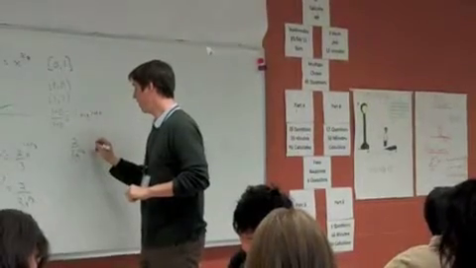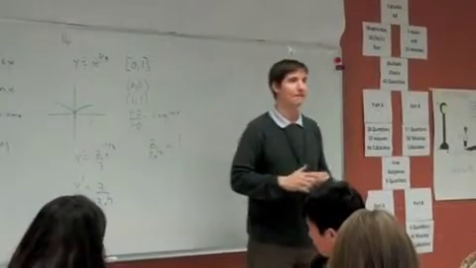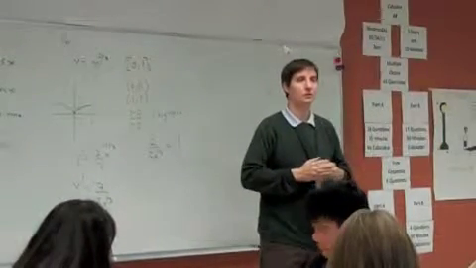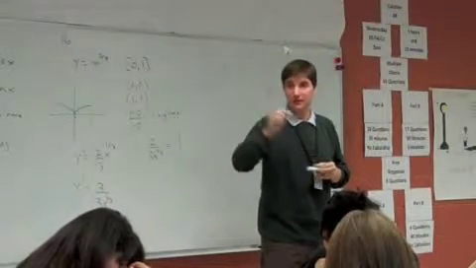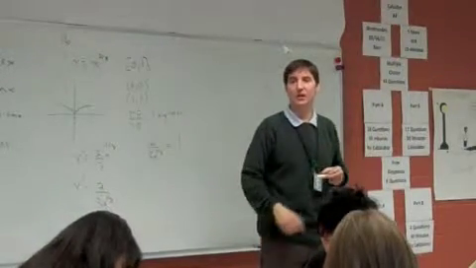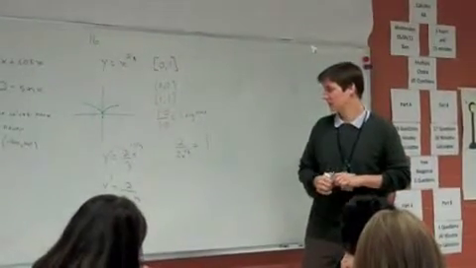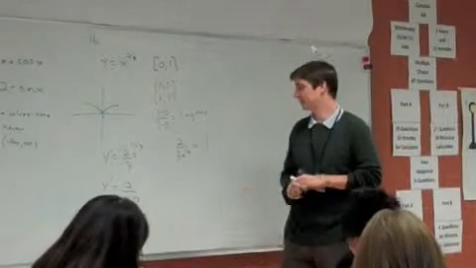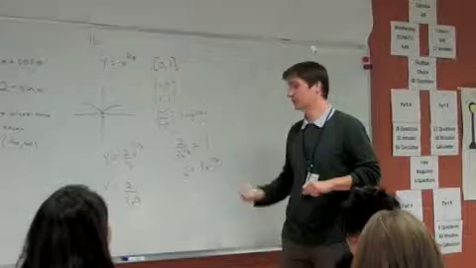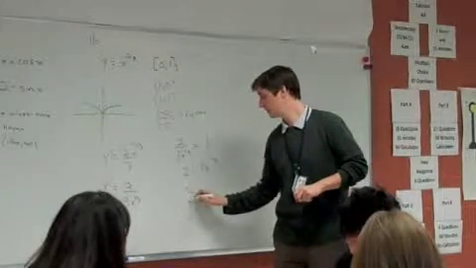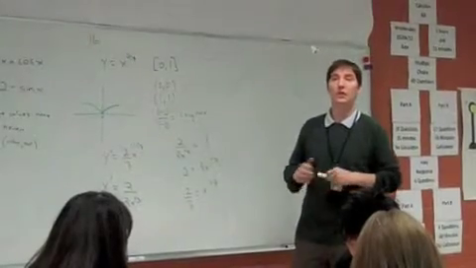2 over 3x to the 1/3 equals 1. Let's do it, Estella. Take me through it. Okay, so you multiply both sides by 3x to the 1/3, and you get what? So 2 equals 3x to the 1/3. Okay, then what do you do? Divide by 3. Great. Then what do you do? Take the cube root of 2/3.